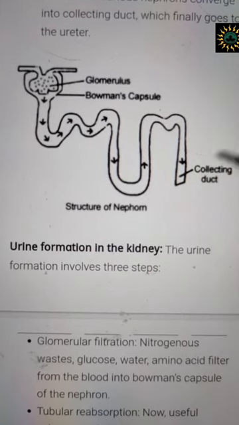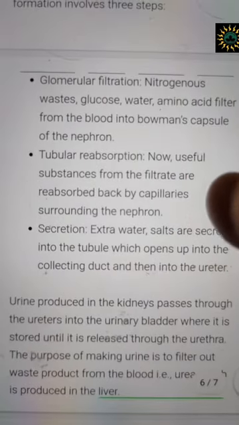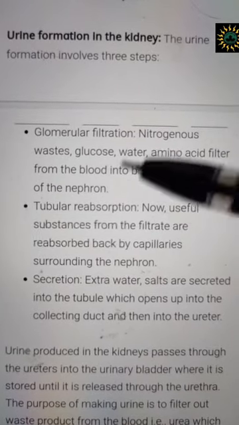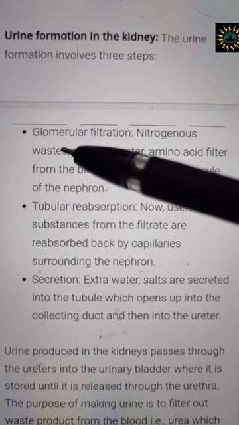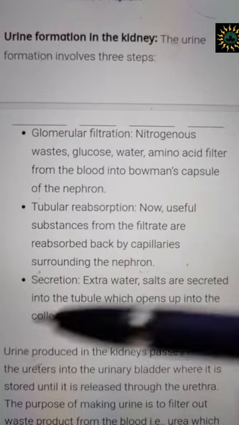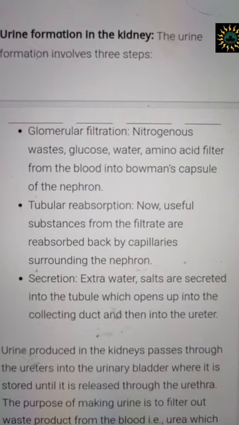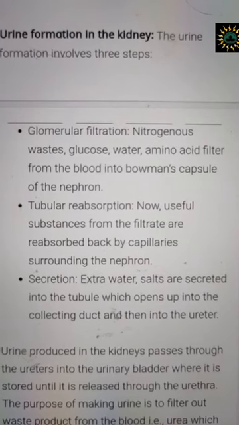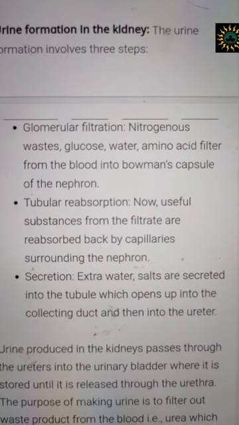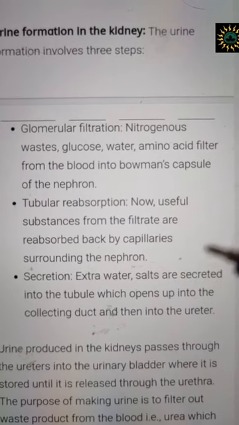So now we are going to study about the formation of urine that takes place in these nephrons. So basically there are three steps to urine formation: glomerular filtration or ultrafiltration, tubular reabsorption, and secretion. Tubular reabsorption is also known as selective reabsorption. So let's go in one by one. So first you have to know very importantly that the urine that is produced is always from the blood.